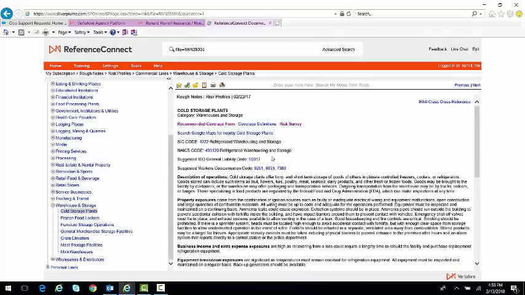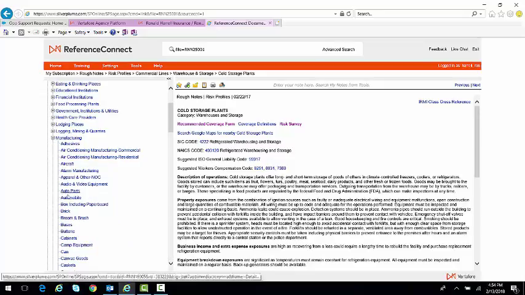And from right here, I can learn a lot about this type of business, maybe the recommended coverage forms, coverage definitions. I could open the risk survey, I can see all of my SIC codes, NAICS codes, GL codes, workers' comp codes, and I can become pretty much an expert in this business by reading through this information. There are 650 different classifications of risk. You see them over here. Maybe it's manufacturing, maybe it's media, whatever it might be. I can click on any one of these, right, and find this information on other types of risks that you might be passing on today.